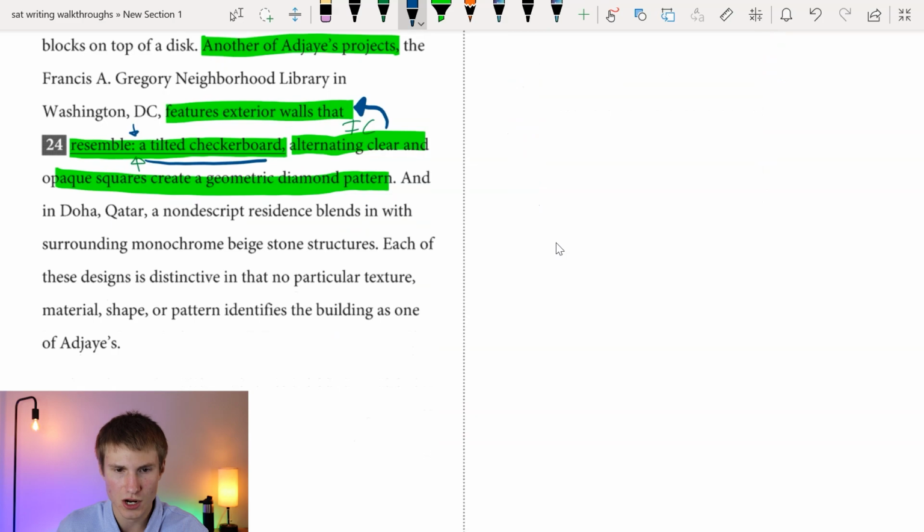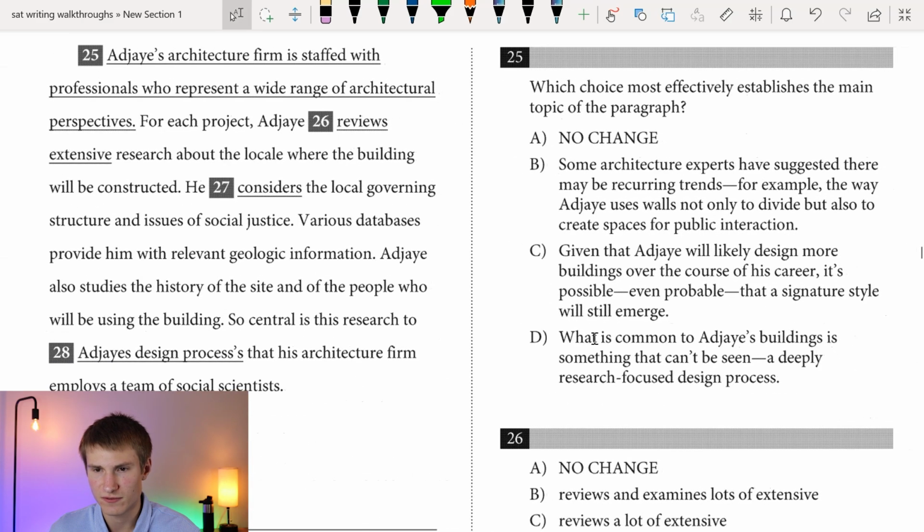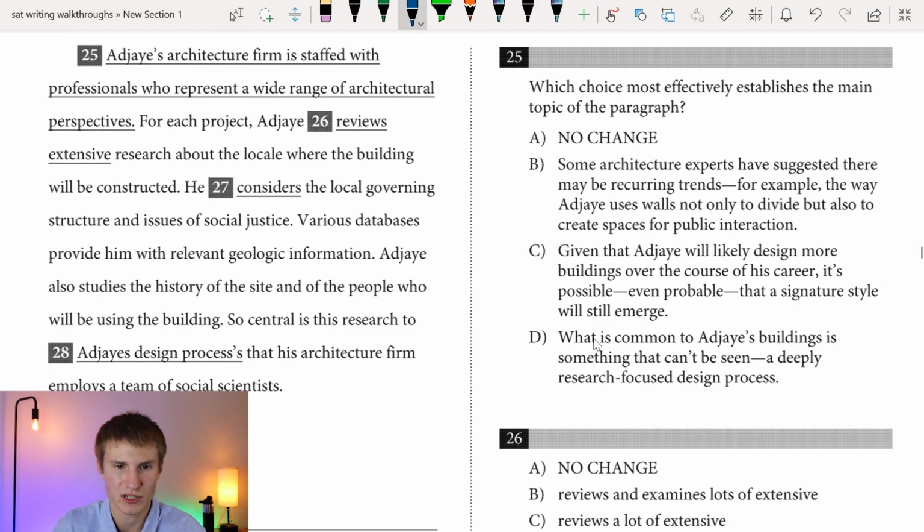Okay, and in Doha, Qatar, a nondescript residence blends in with surrounding monochrome beige stone structures. Each of these designs is distinctive in that no particular texture, material, shape, or pattern identifies the building as one of Adahi's. Okay, 25, which choice most effectively establishes the main topic of the paragraph? So we need to read on to figure out what the main topic is. We have for each project, Adahi reviews extensive research about the locale where the building will be constructed.